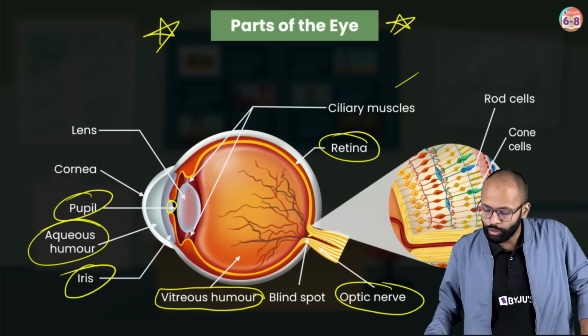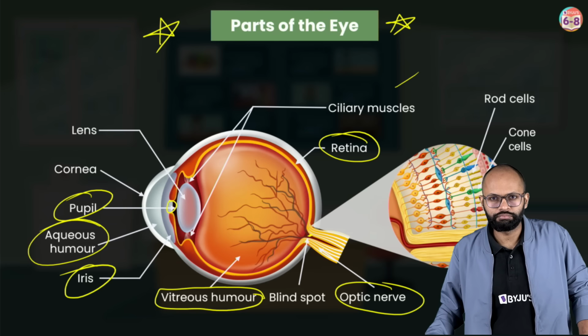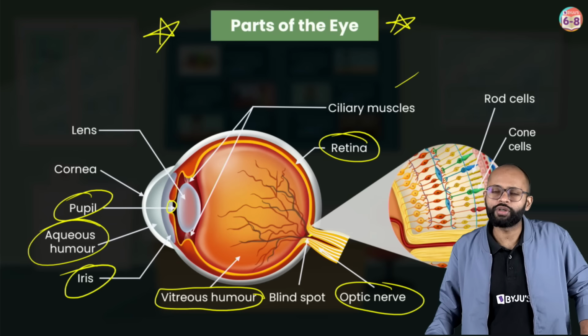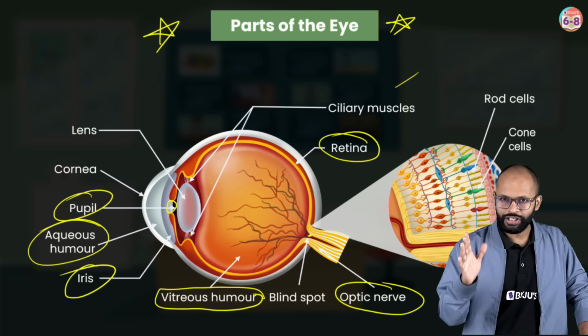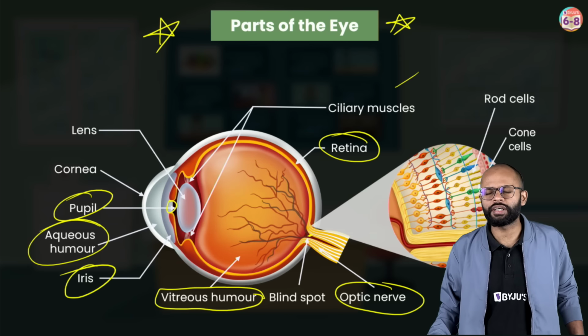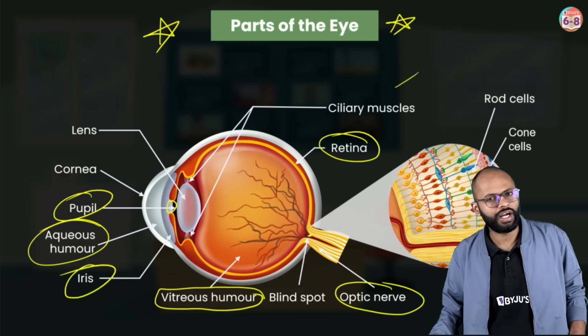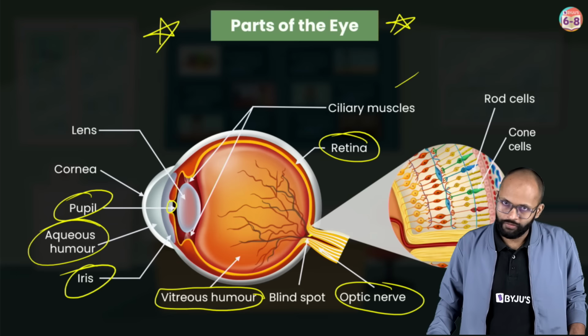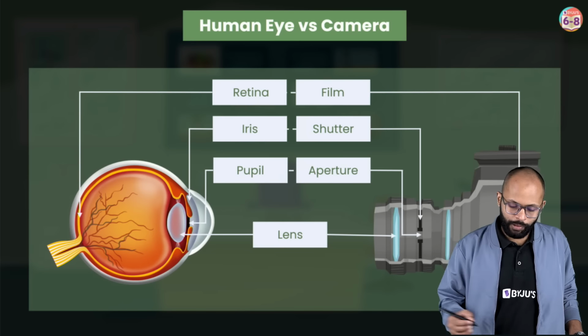So I hope all these parts of the eye are clear to you, because you have to practice them. Functionally, you should know all of them because it is covered in a good amount of detail in your NCERT and good questions come from them. Fine. All right. Next. Human eye versus camera.